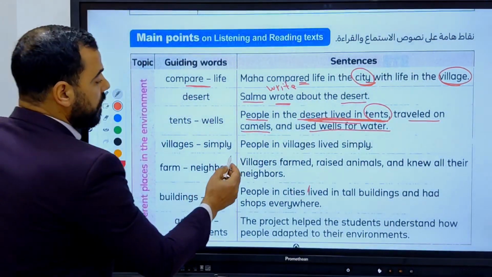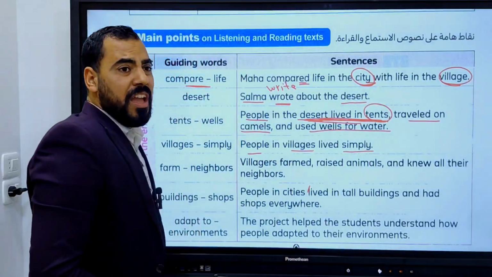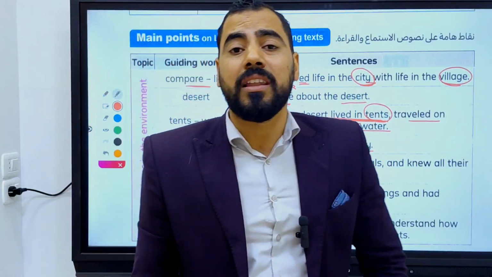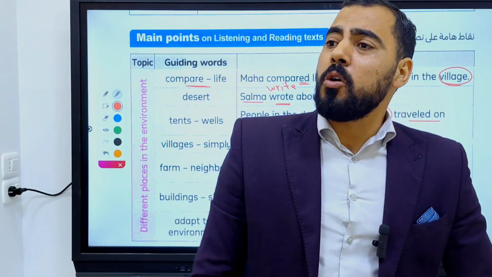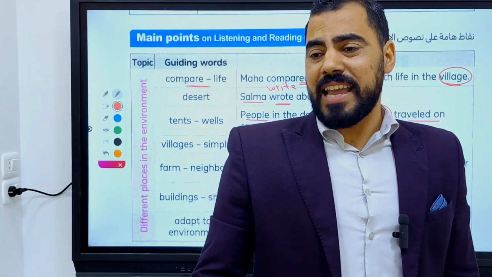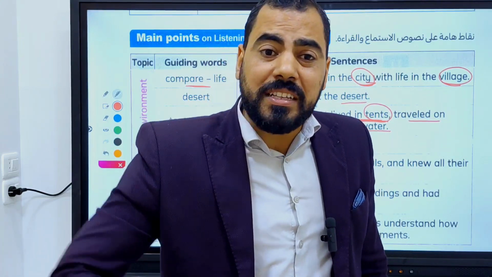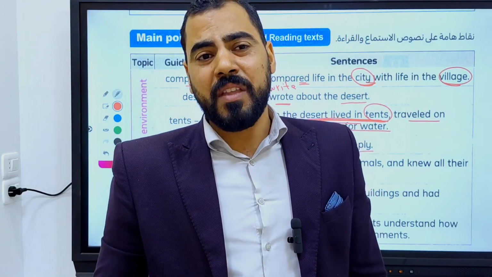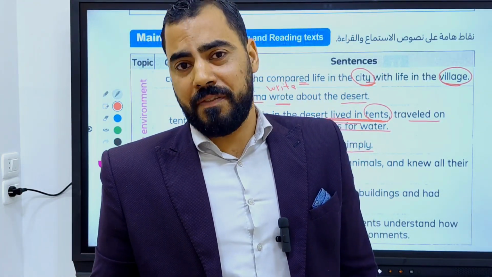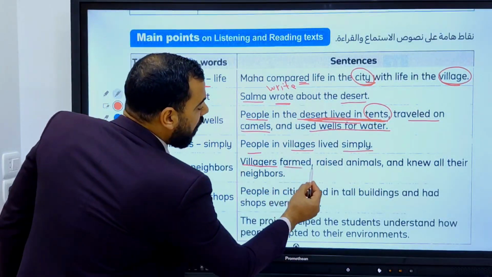So let's move. People in villages live simply. People in villages live a simple life. They go to the farm in the morning, they grow crops, they raise animals, they feed their animals, and they repeat these things every day. They live a very simple life. Villagers farmed.